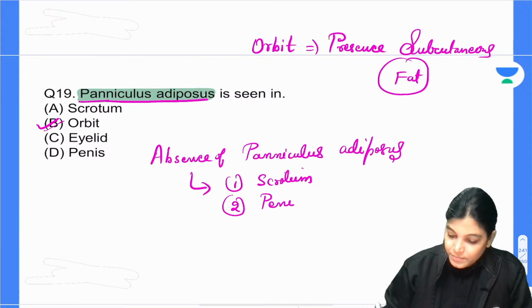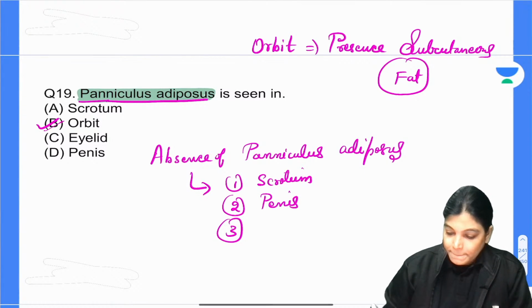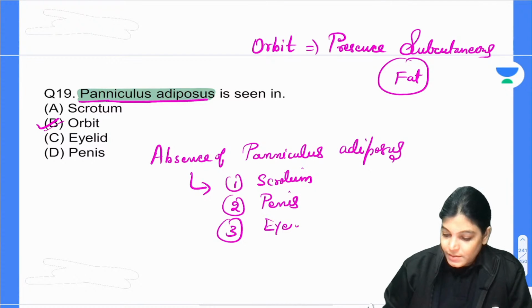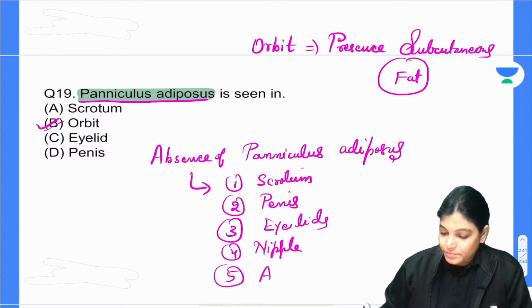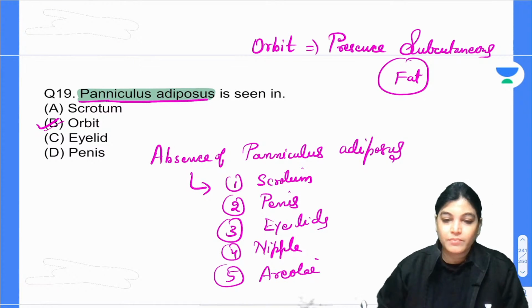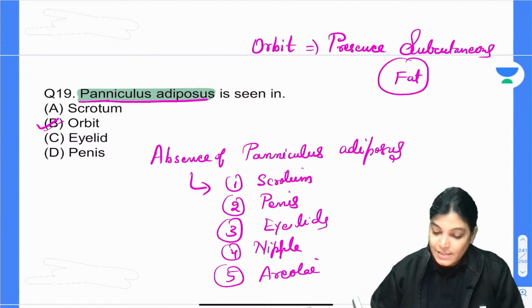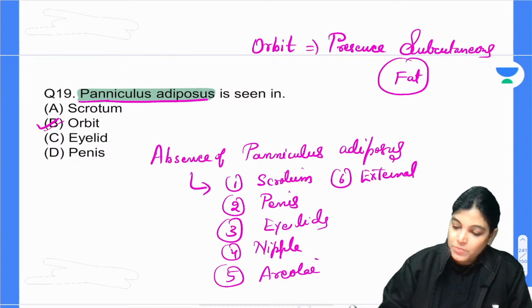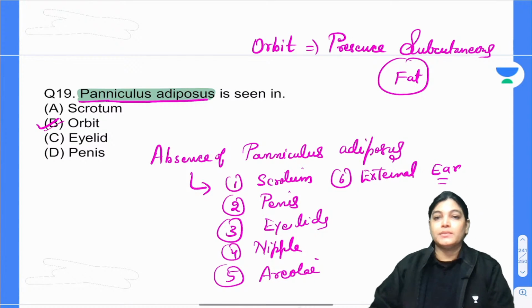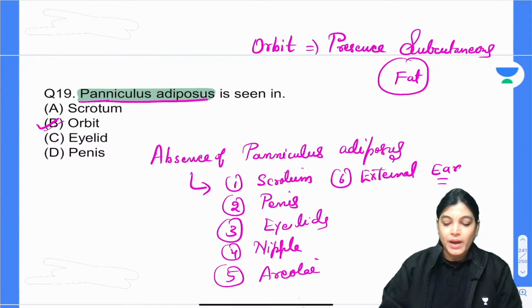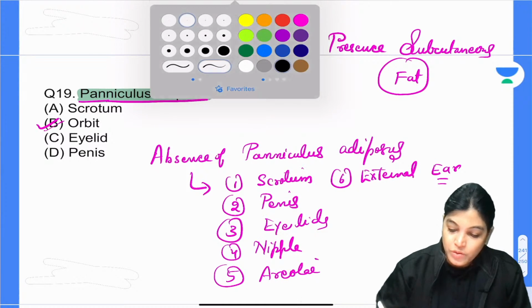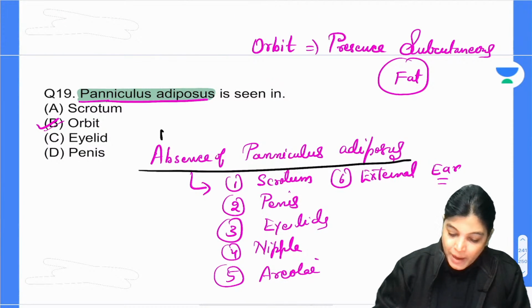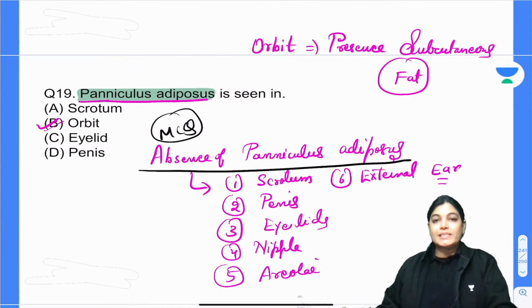penis, eyelids, nipple, areola. External ear also. So these are the positions where we have got no fat. Got it, everyone? So this is important for you to revise for your MCQ. Absence of panniculus adiposus occurs at the following sites.